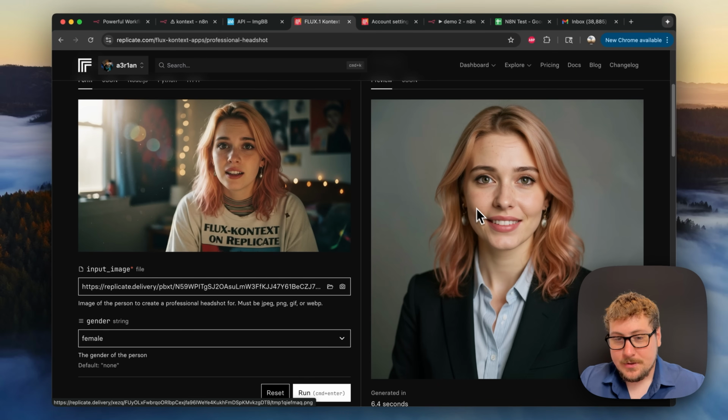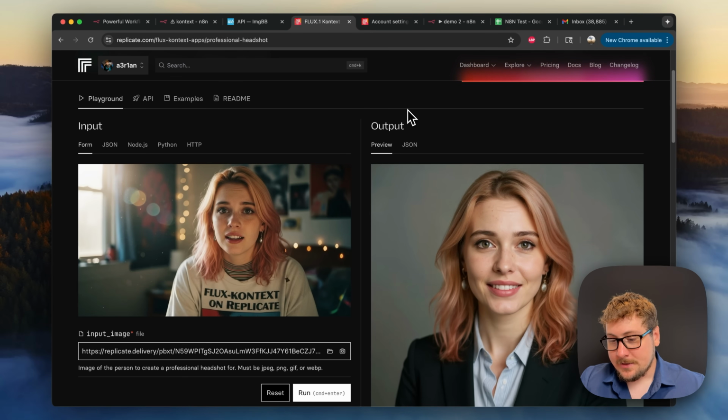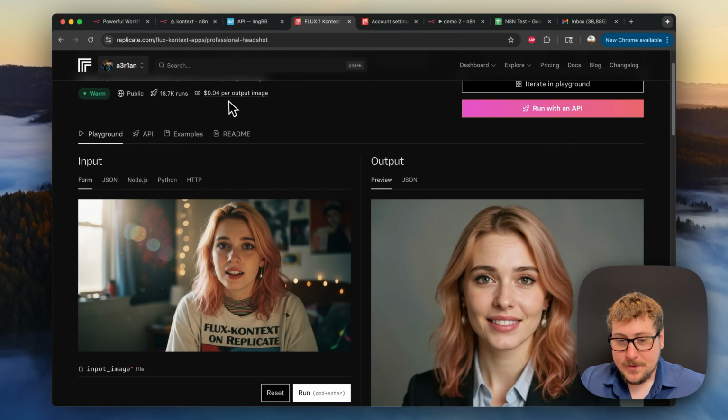So this is actually a pretty strong use case, and it's probably very saturated now. But like a year ago, you probably could have made a lot of money creating a little microservice like this, because it would only cost you 4 cents and you could charge people substantially more for this and make it super convenient where they just upload their image on a form and it emails them the result.